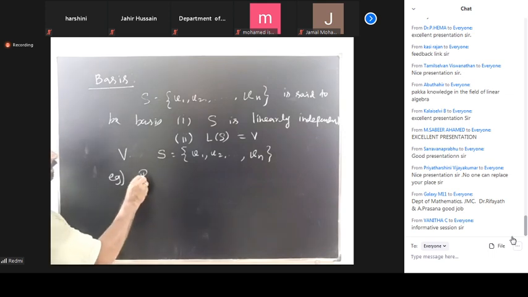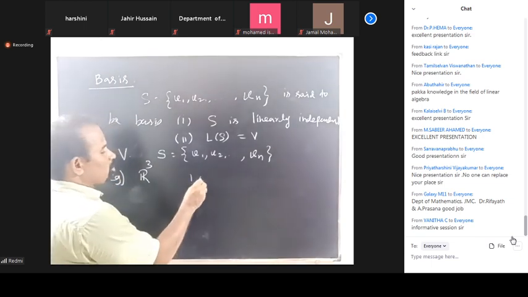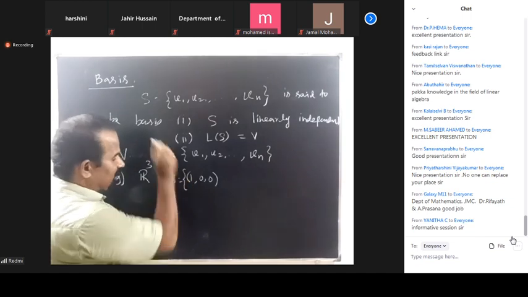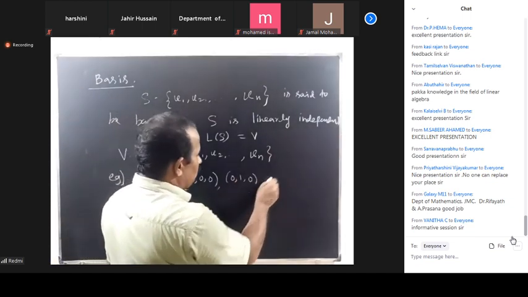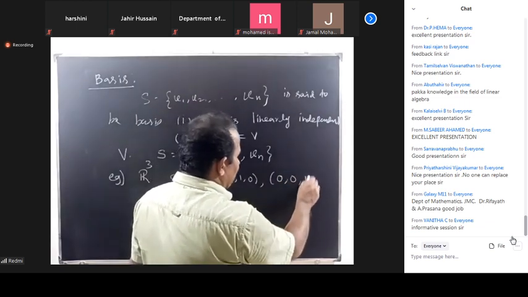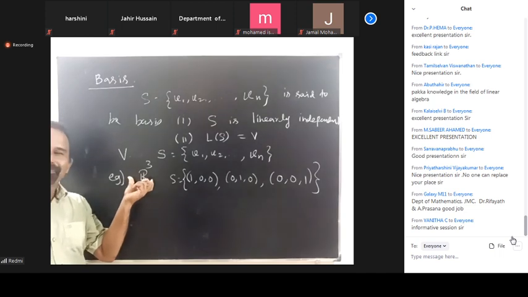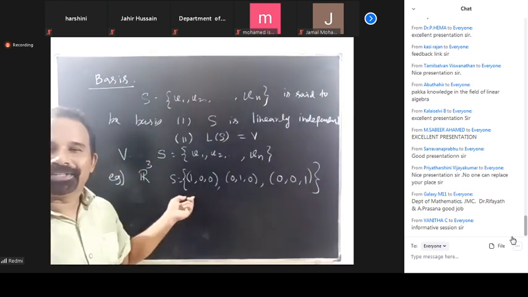R3. You know that 1, 0, 0 is one vector. S consists of three elements: 1, 0, 0; 0, 1, 0; 0, 0, 1. This is the standard basis for R cube. Okay. We can prove that this is a linearly independent set.